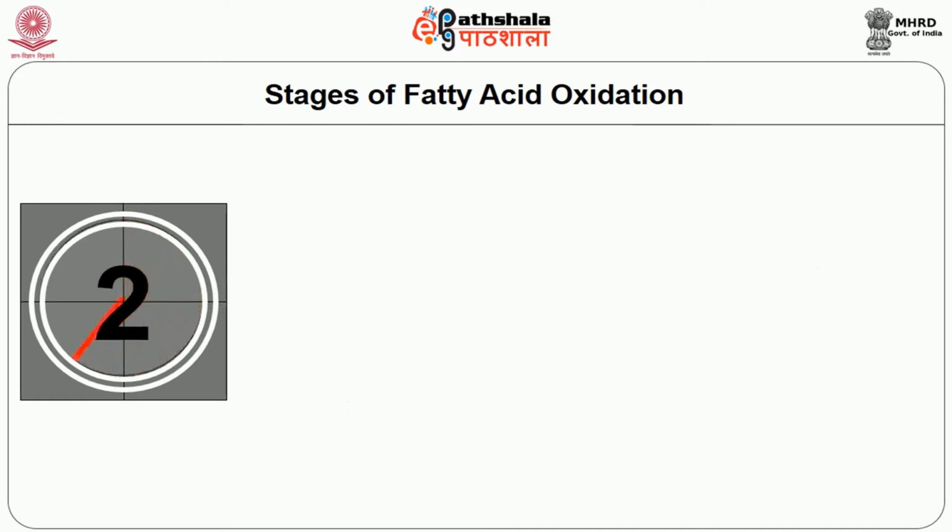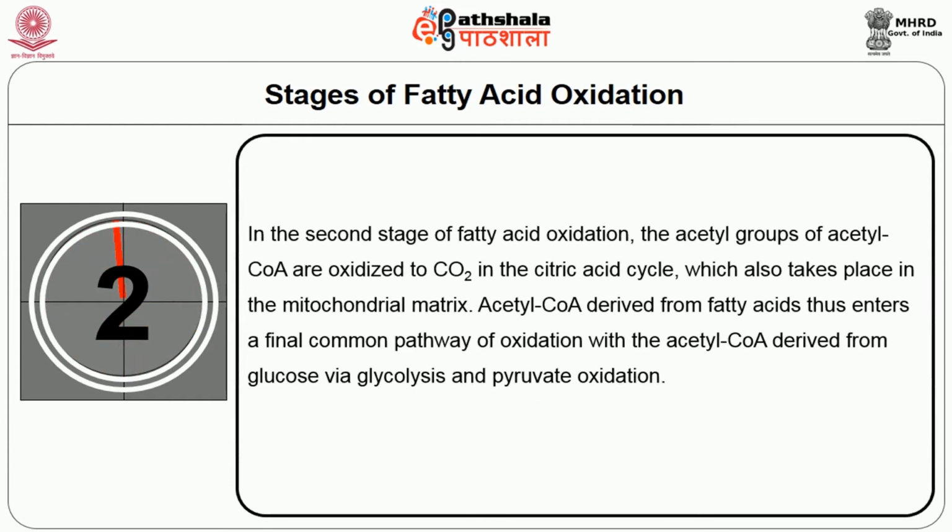In the second stage of fatty acid oxidation, the acetyl groups of acetyl-CoA are oxidized to carbon dioxide in the citric acid cycle, which also takes place in the mitochondrial matrix. Acetyl-CoA derived from the fatty acids enters a final common pathway of oxidation with the acetyl-CoA derived from glucose via glycolysis and pyruvate oxidation.